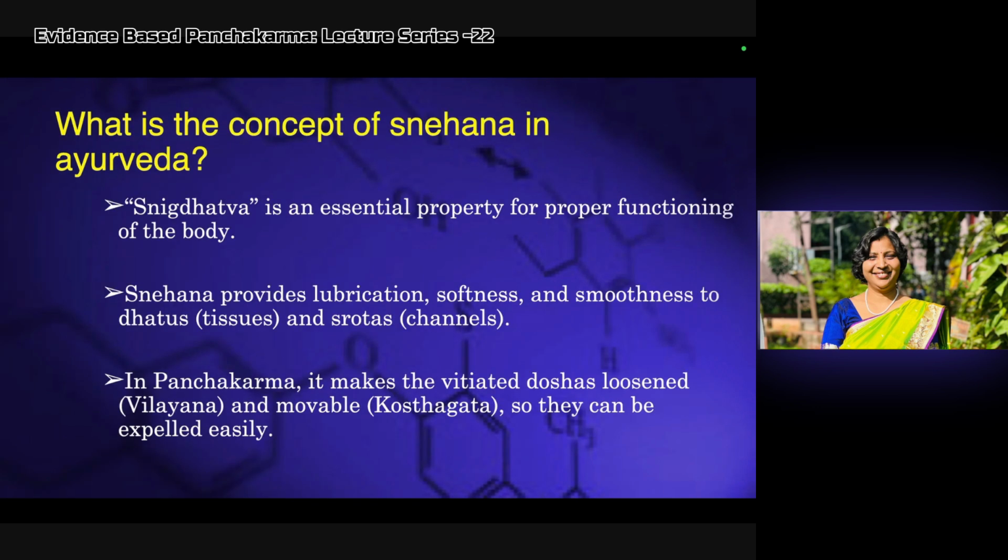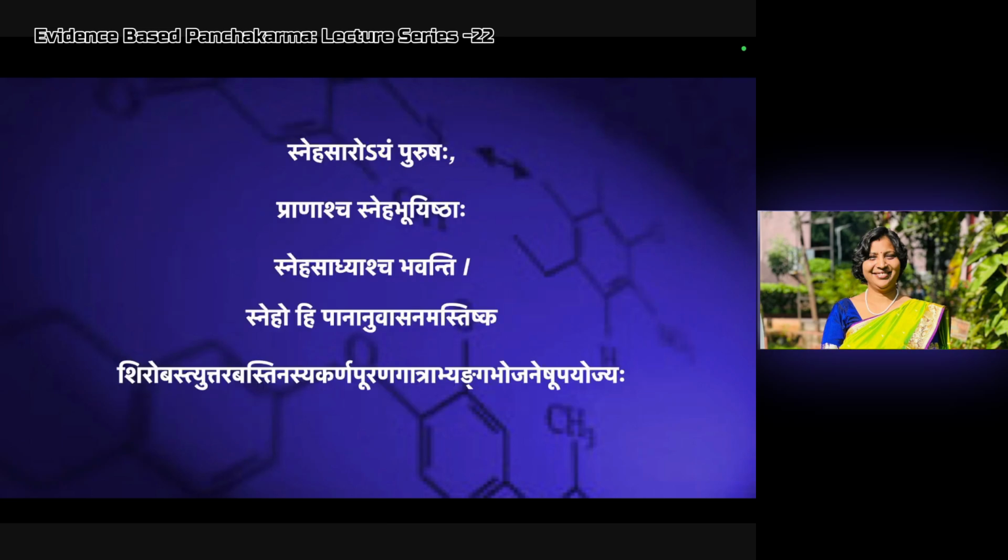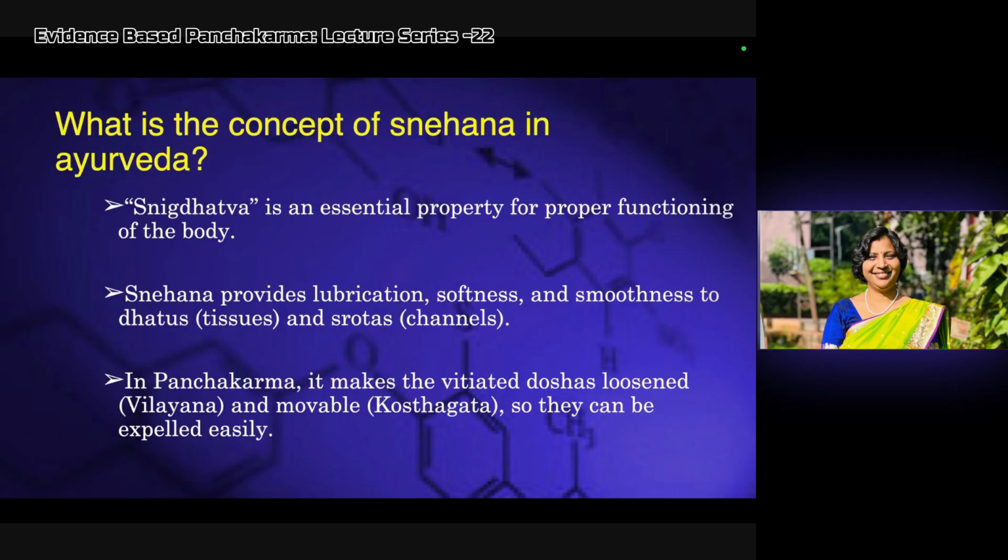So what is the concept of Snehana in Ayurveda? Snigdhatva is an essential property for the proper functioning of the body. As you all know, Sneha Saro Vayam Purushaha, this is told by Sushruta. Pranasya Sneha Bhuishta: the prana, the essence of our body, is made up of Sneha. The concept of Oja and Paroja is nothing other than Sneha. That's how we have to understand Snigdhata. Snehana provides lubrication, softness and smoothness to the dhatus and strotasas.